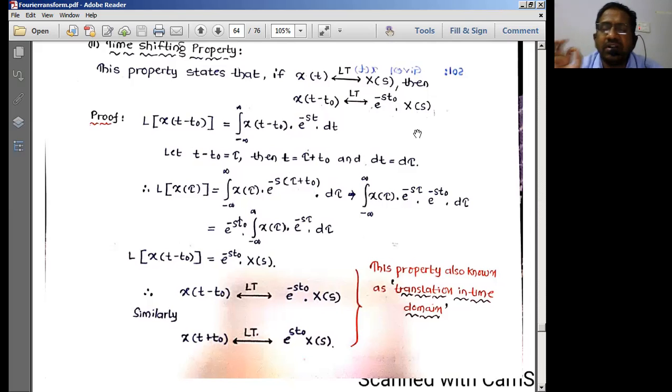See, the simple concept here is that whenever you pass any time domain signal through a system, the output of the system is always going to produce a complex component. So what does a complex component mean? e power minus s t naught or e power minus j omega t, like that we are going to have. Why? Because so many components simply get added to the actual signal.